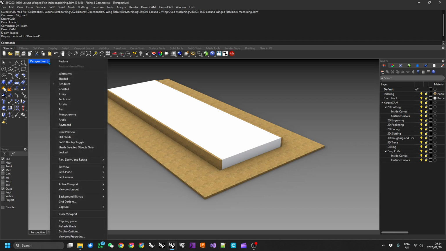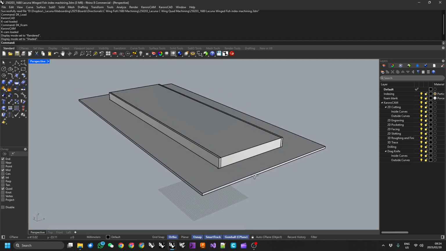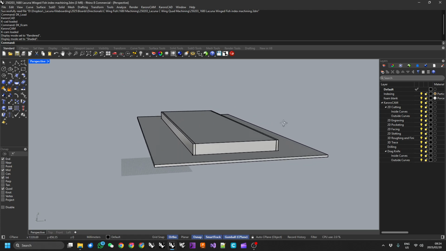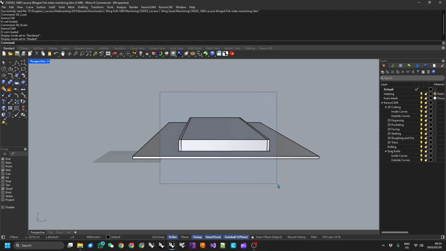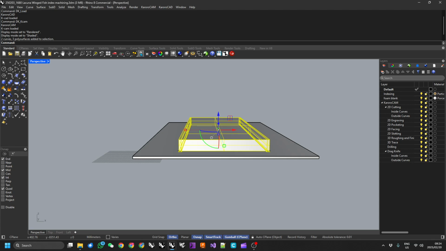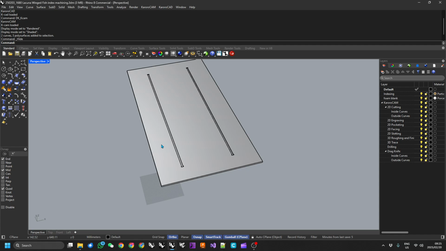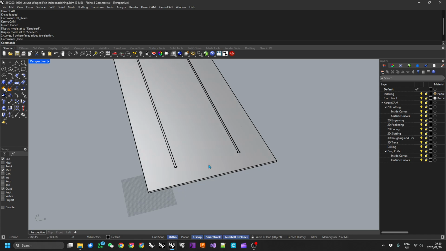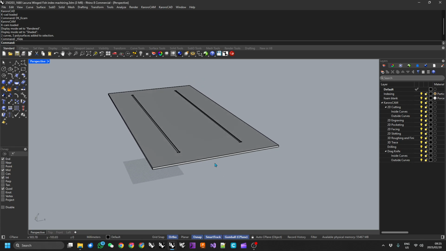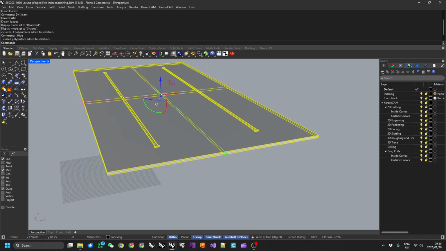So the first thing I'm going to do is change this to shaded view, and I'm going to grab these pieces here and hide them for the moment. Now, the single biggest change that we made was in the size and material of this base sheet.